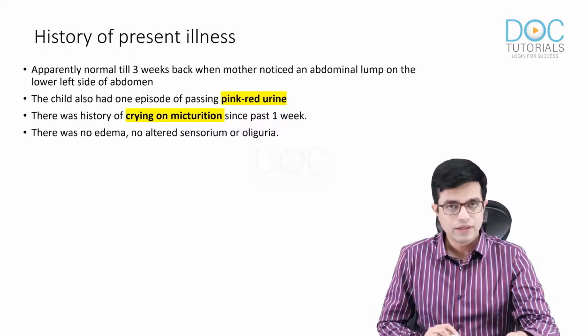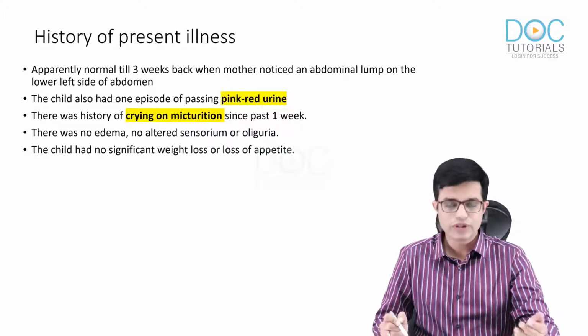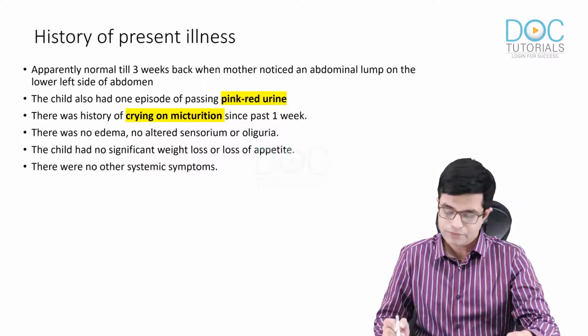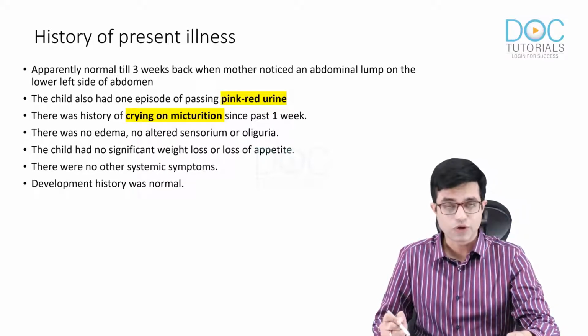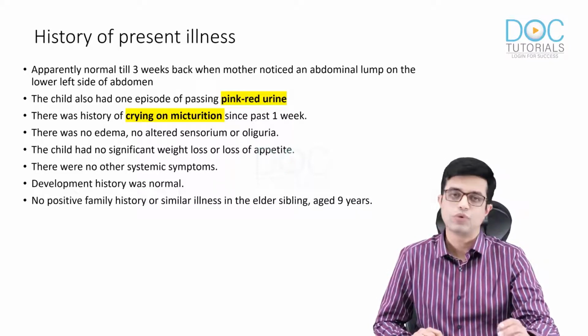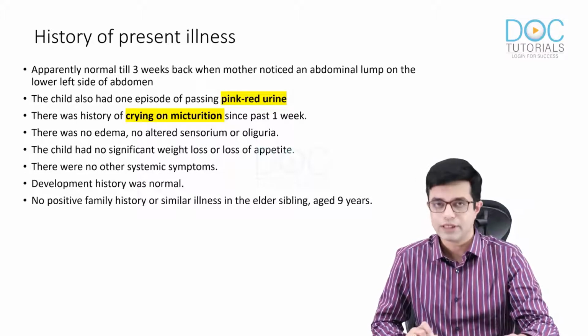There was no edema, no altered sensorium, and no oliguria. The child had no significant weight loss or loss of appetite. There were no other systemic symptoms. Development history was normal. The family history was also normal, and the elder sibling aged 9 years was absolutely fine. This child itself also had no history of any hospitalization.